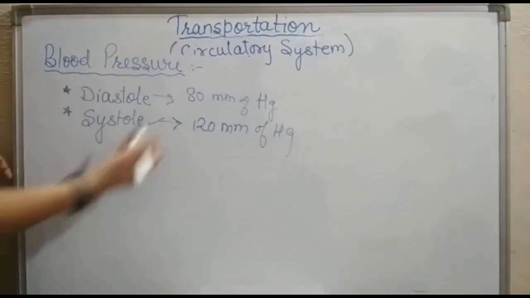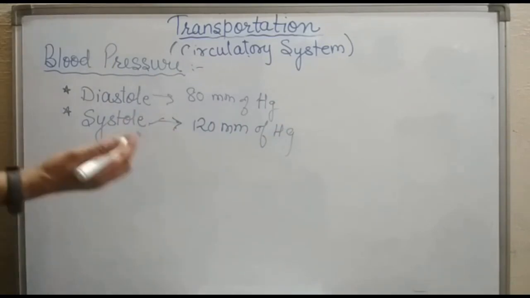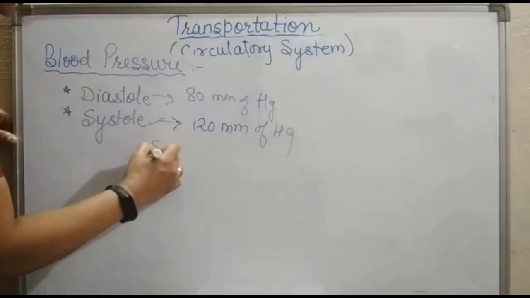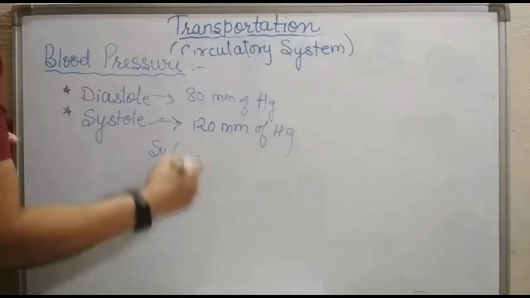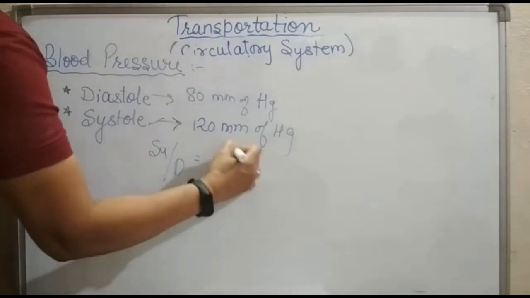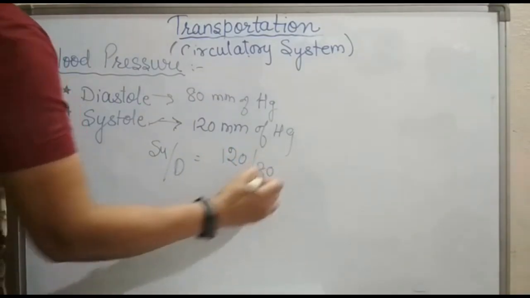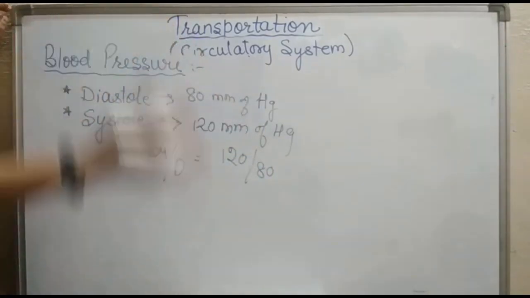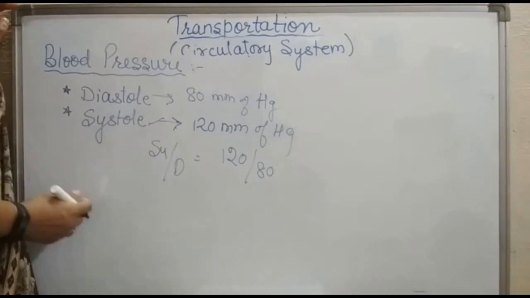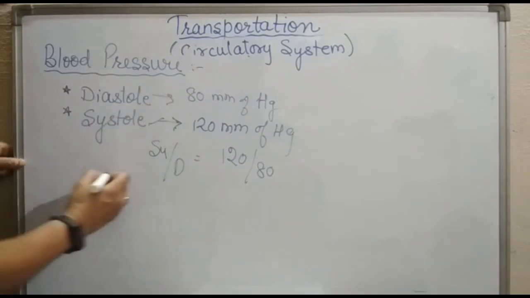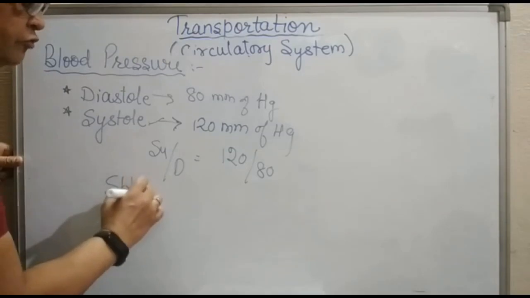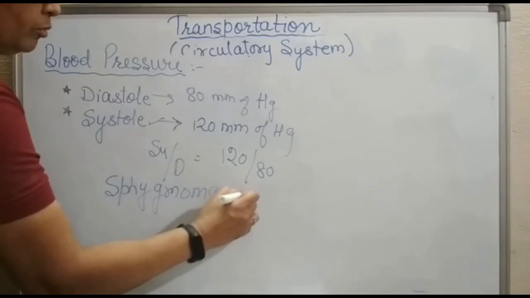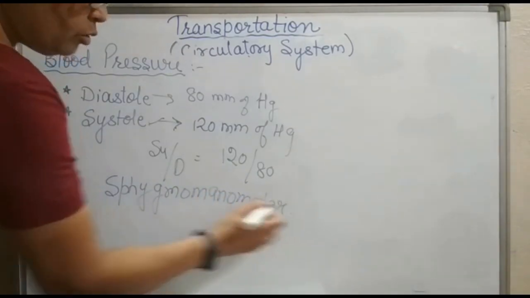Whenever we go to a doctor and the doctor checks our blood pressure, it is normally written as systole upon diastole. That means a normal human being has a blood pressure of 120/80. If it is more than that, it is called hypertension, and if it is less than this, it is called hypotension. Blood pressure is measured with an instrument called a sphygmomanometer.